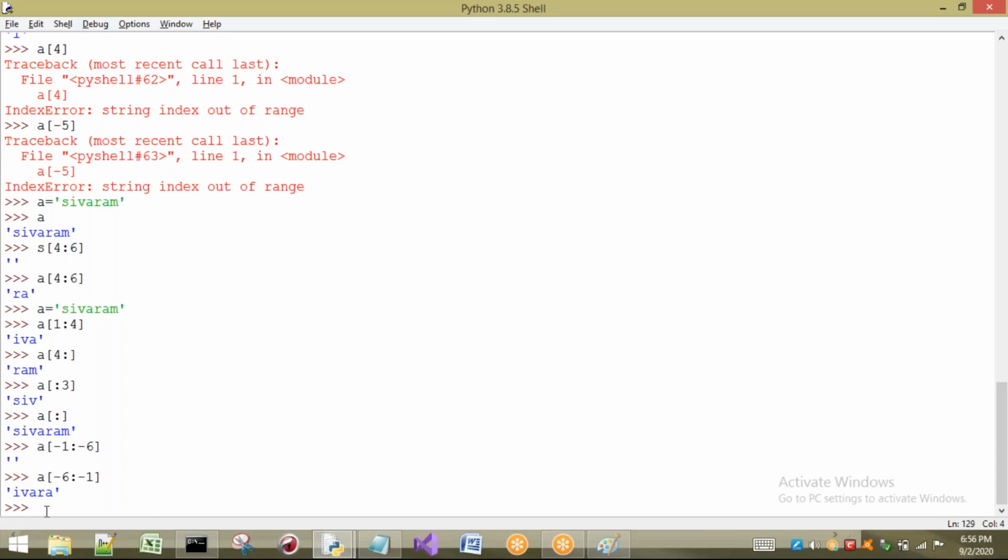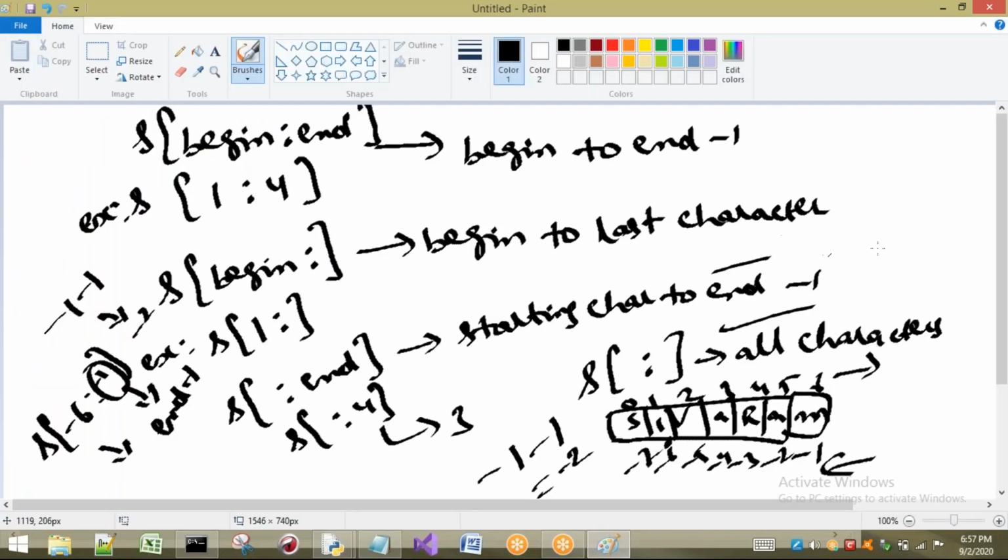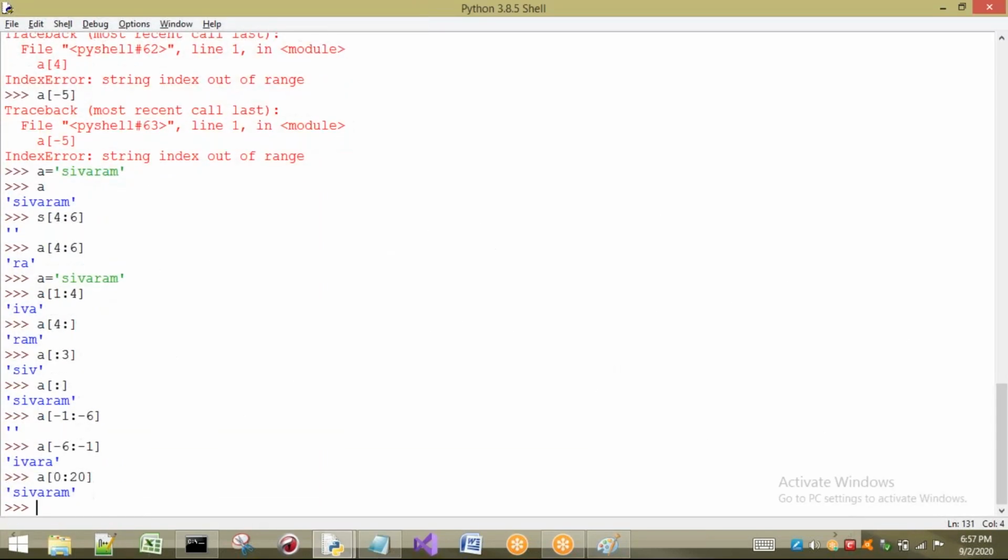If you take an index which is not in the string, we get an error, index out of range. Then what about here? If I take an index out of range in slicing, we are not going to get any errors. I will show you. 0 to, for example, 20 I have taken. Is there any index 20 with me? No. What is the last one I have? The last one is 6. If I take 1 to 20, what happens? Let us see. It will not go to the last one, it will take until what it has. It will not bother about the remaining indexes.